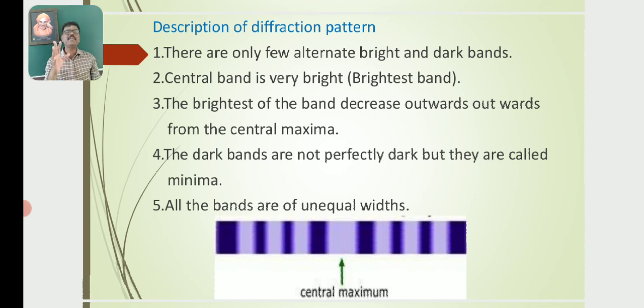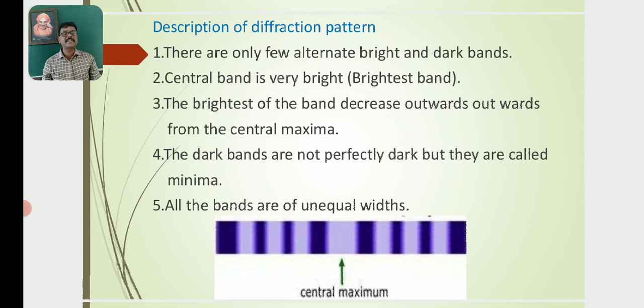First, there are only a few alternate bright and dark bands, compared to the interference pattern. The diffraction pattern consists of only a few alternate bright and dark bands. The central band is very bright, the brightest band, known as the primary maximum.